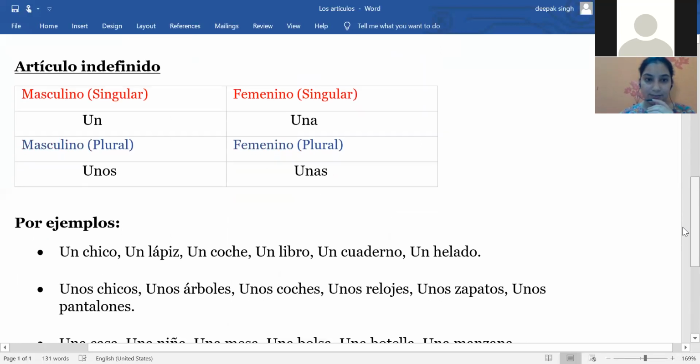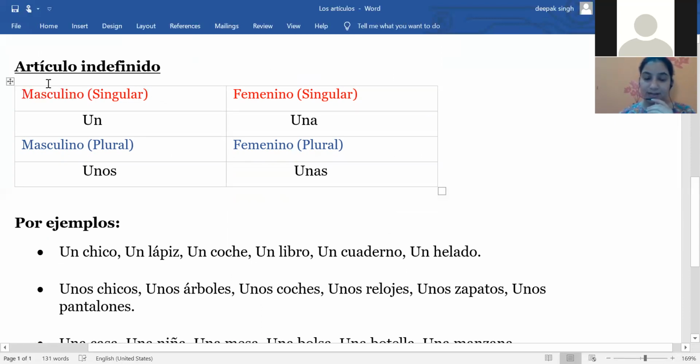Now we are moving on to indefinite articles. Basically in English we use a or an for the indefinite article, but in Spanish we call them artículo indefinido.